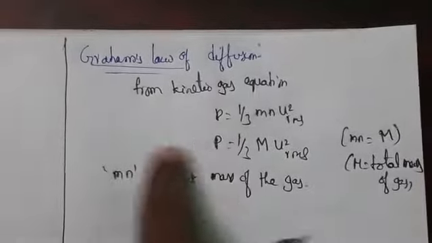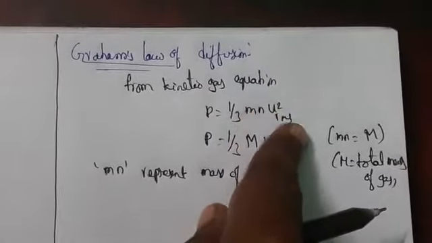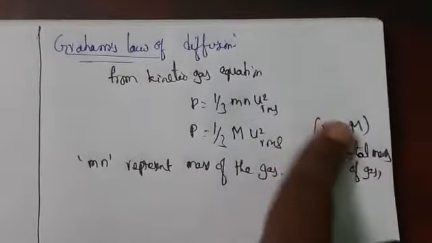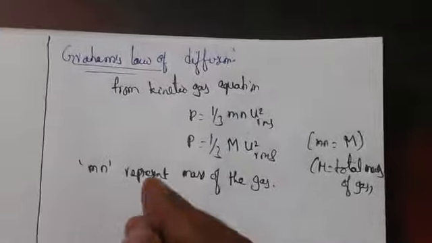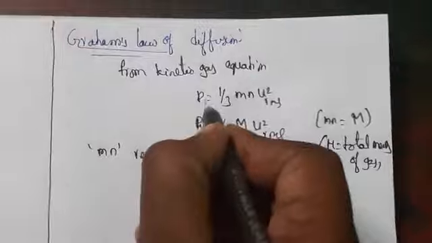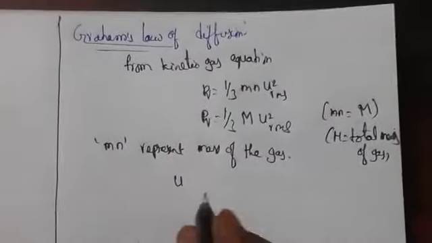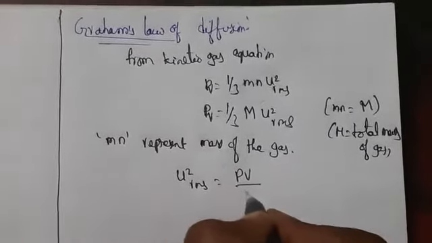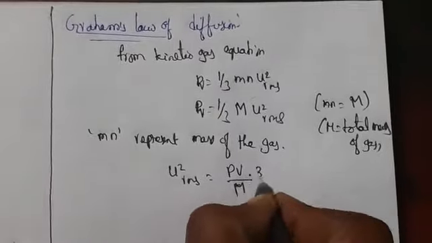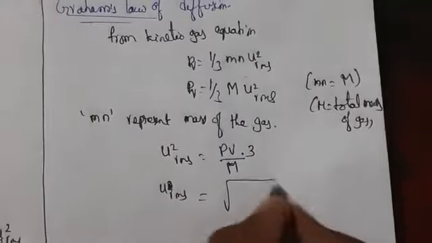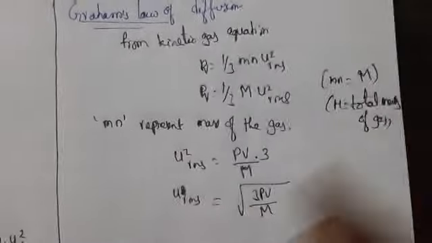So if this gas contains Avogadro's number of molecules, then Mn is equal to the total gram molecular mass of the gas, M. So what can we write here? PV is equal to 1 by 3 M n u square. So u square RMS is equal to 3PV by M. If we take the square root, u RMS is equal to the square root of 3PV by capital M.